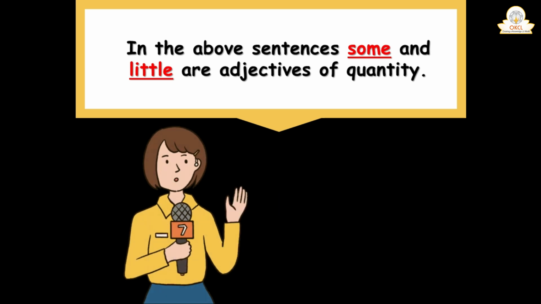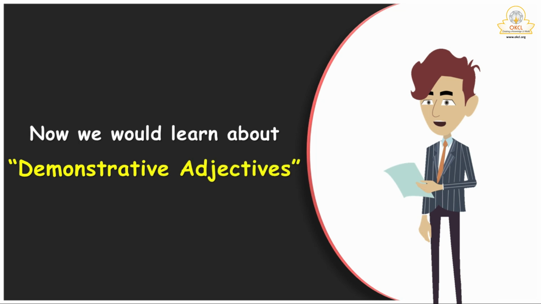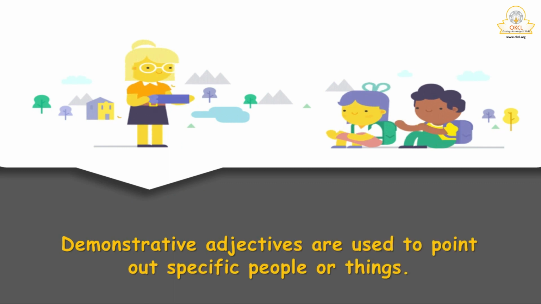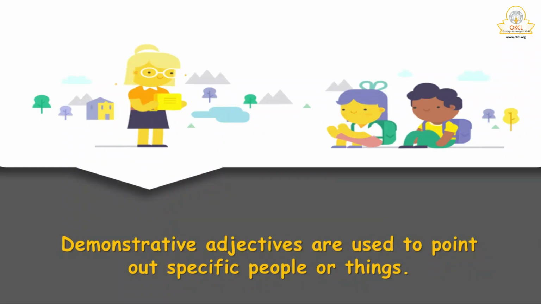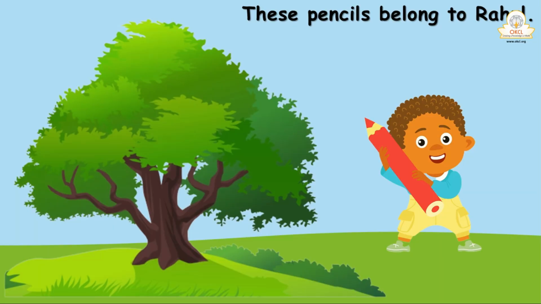Now students, it's time to learn about the demonstrative adjectives. As I had already mentioned, demonstrative means what? It is used to point out certain things or specific people. Suppose I give you one example, these pencils belong to Rahul. So these here refers to what?